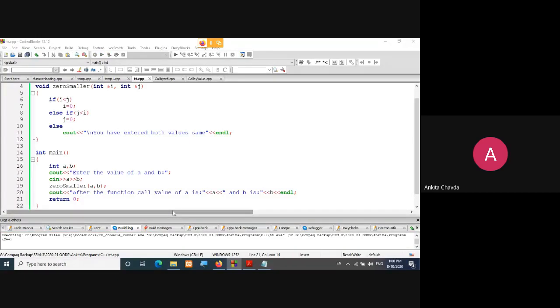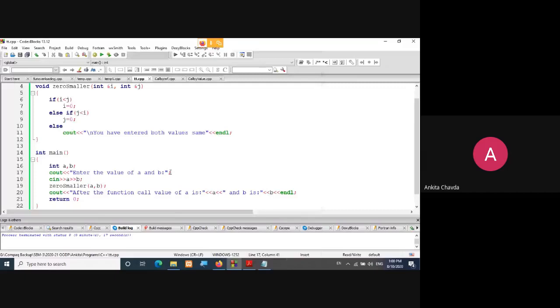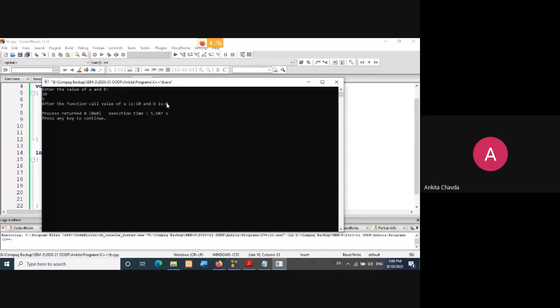Okay, enter the value of a and b. I'll give first 5 and then 10. After the function call, value of a is 0 and b is 10. Getting it? Second time, when I give 10 for a and 5 for b, after the function call, value of a is 10, but b is now 0 because b had the smaller value.